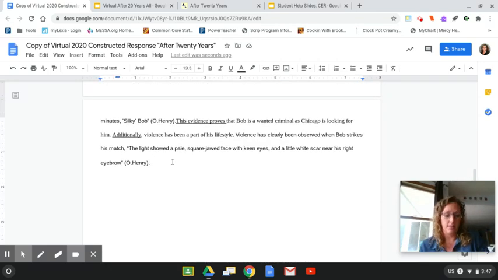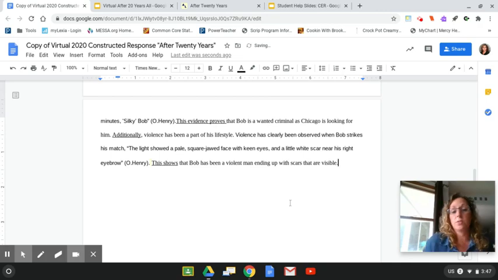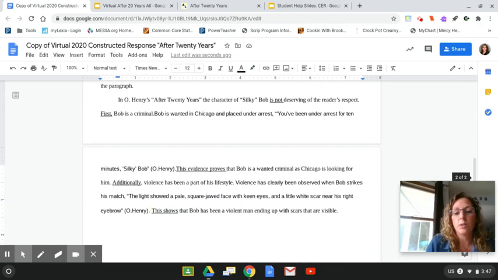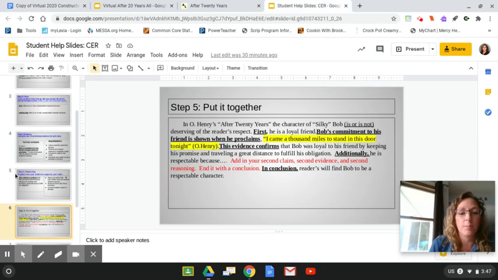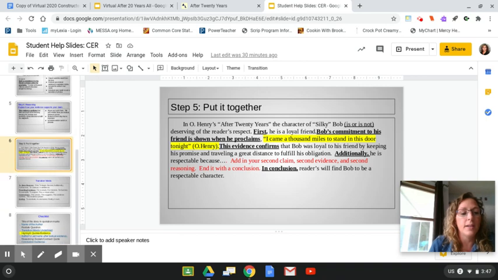and paste it here. Now, a lot of students are like, okay, I'm done. I wrote my paragraph. Not quite. You need one more thing. If you're not sure what it is, take a look at the help slides. The last thing that you are going to need is right here, a conclusion. It's just a simple answer to the question, sum it up, close out your paragraph.